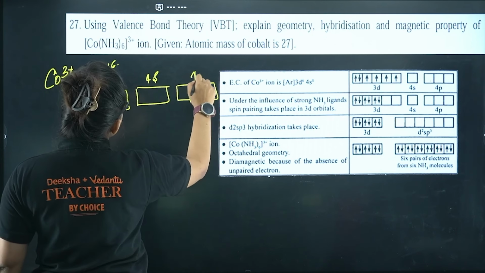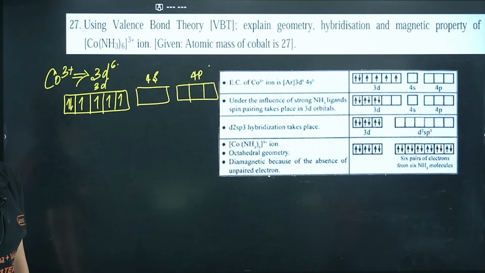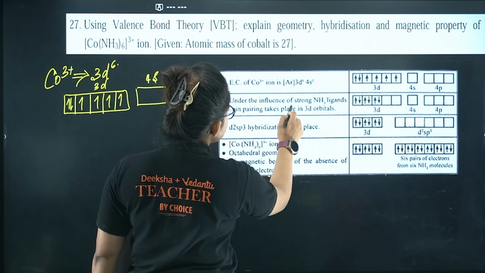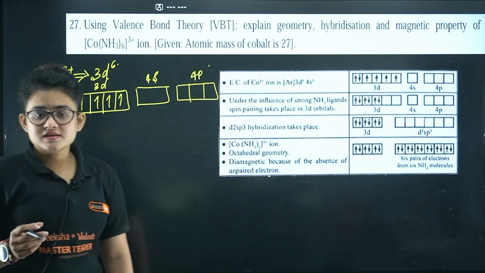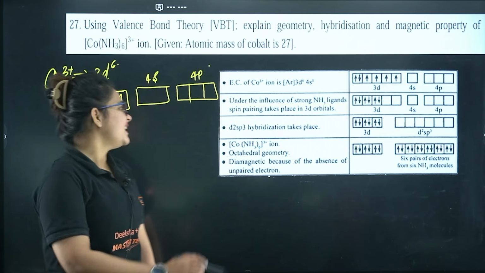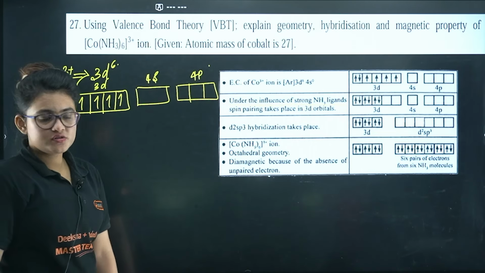They are empty. But whenever amine comes, under the influence of strong NH3 ligand, because amine is a very strong field ligand, it will force pair the electrons in the d orbital against Hund's law.